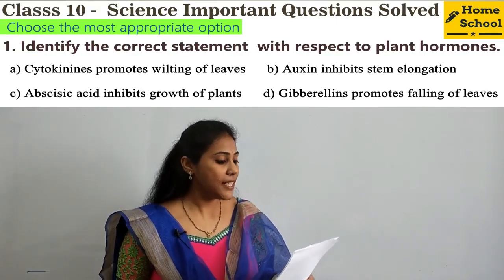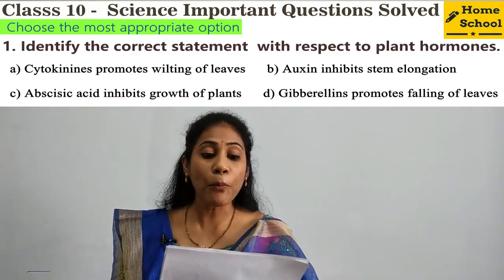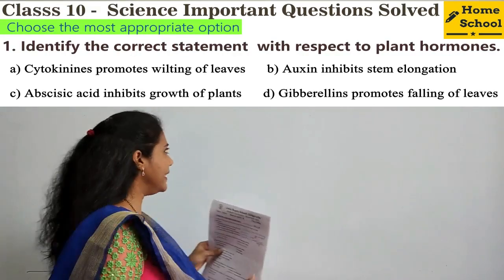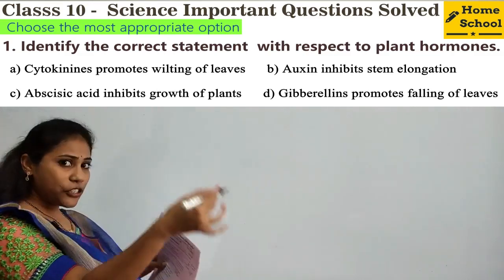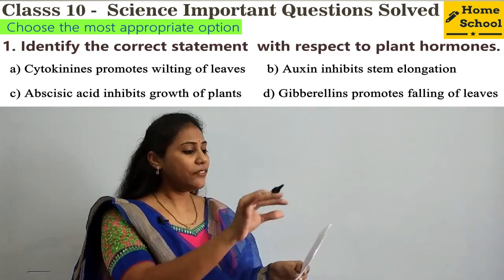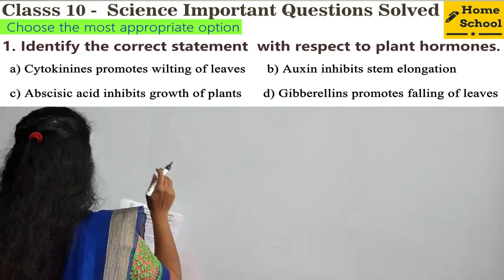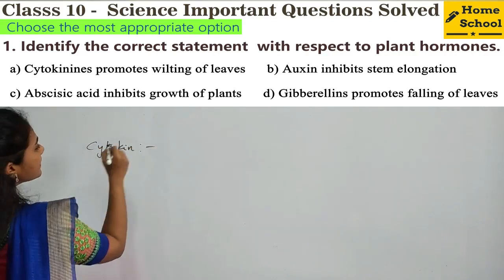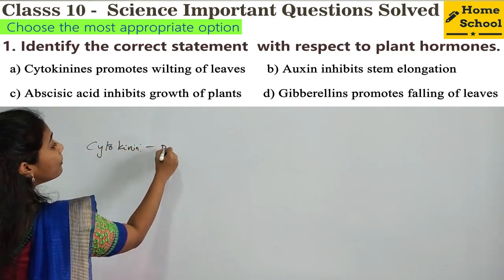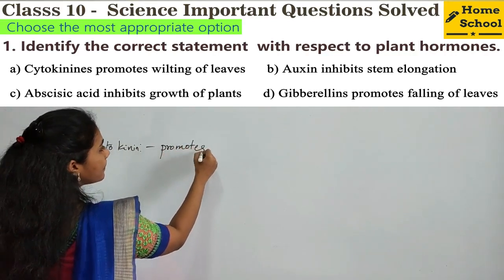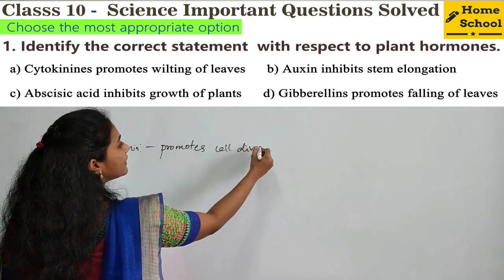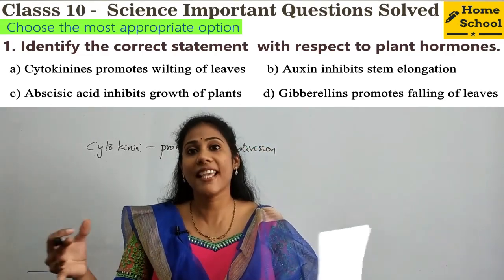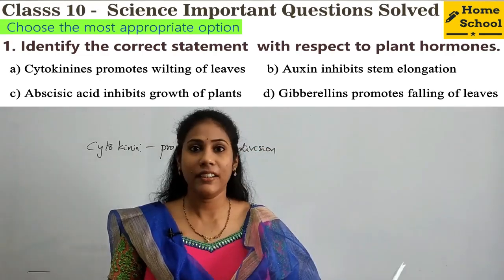The first option is cytokinins promote wilting of leaves. You know what is the duty of cytokinin? Let us write their actual duty or function. Later we can choose the option, right? Here, cytokinin. So cytokinin is the one which actually promotes cell division, isn't it? Promotes cell division. That means it helps in the growth of a plant. It helps the cells to divide, right?